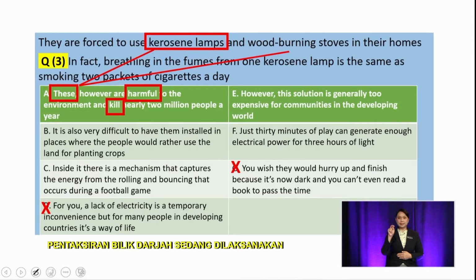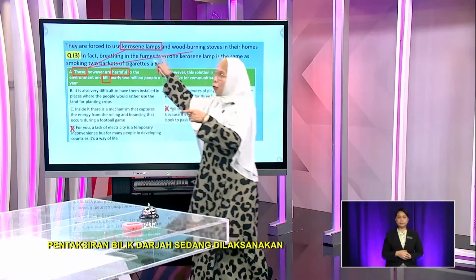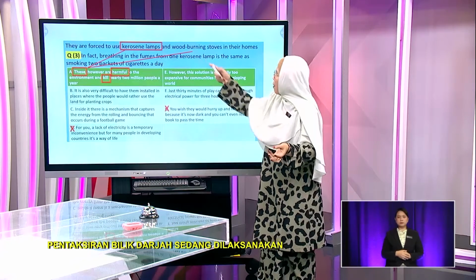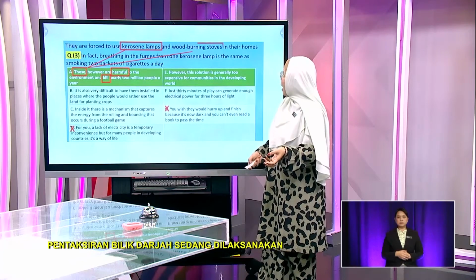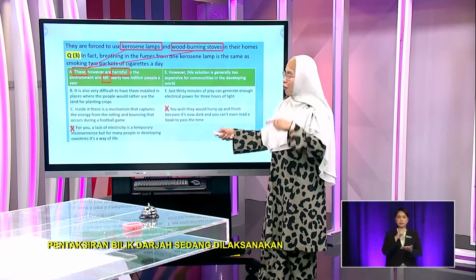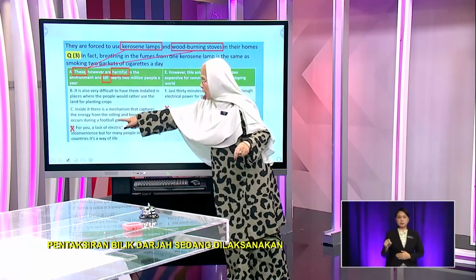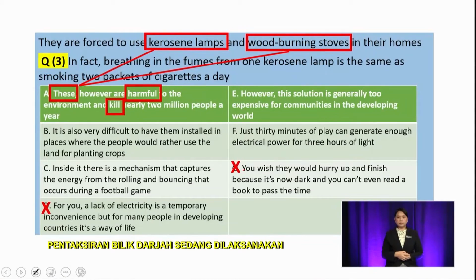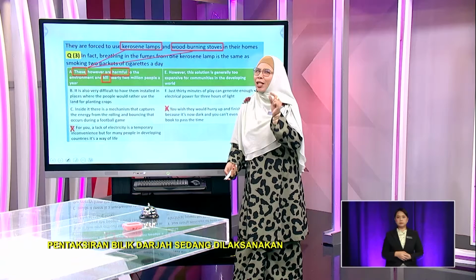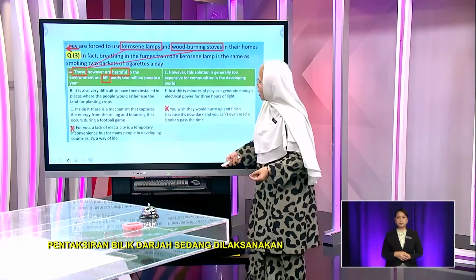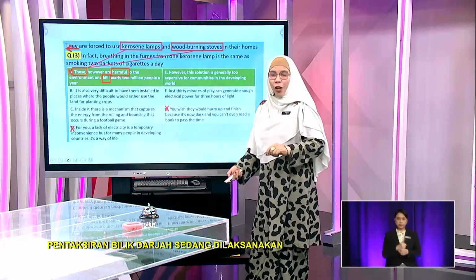Now, these obviously show that the word this is plural. So they have to look for the subjects which give them the similar meaning of plurality there. So we have kerosene lamps and wood-burning stoves. And because of that, you have to start crossing the answers. Remember the earlier questions? We already chose D and also G. So you need to cross the answers before you proceed to the next question so that you will not have repetition. Okay? So therefore, yes, your answer is A. Good job, Aisha.